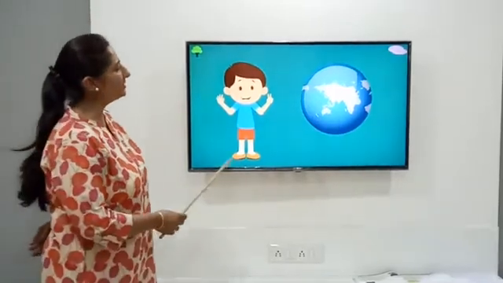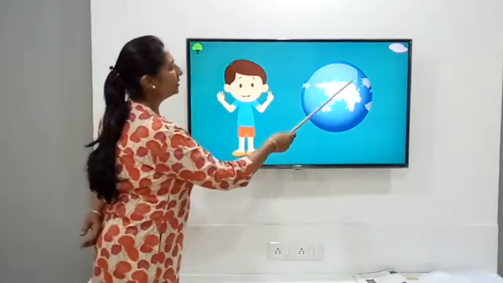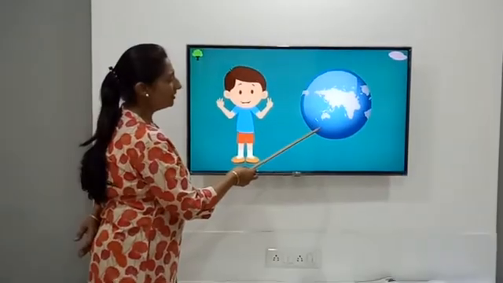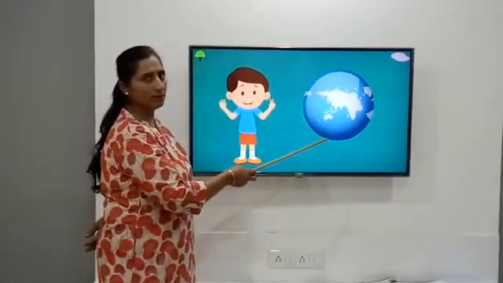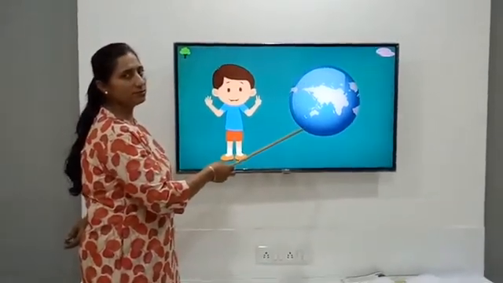As we all don't have textbooks, I have tried to explain the concept to you in a better way on a bigger screen. Let us look at the bigger screen now. I hope you all can see the bigger screen in a proper way. This is the earth. When we look at the earth, we can see most of the part of the earth is covered in blue color. The blue color denotes water part on the earth.